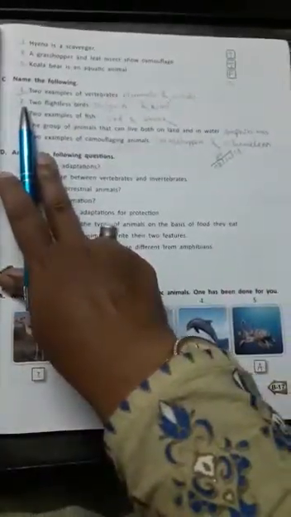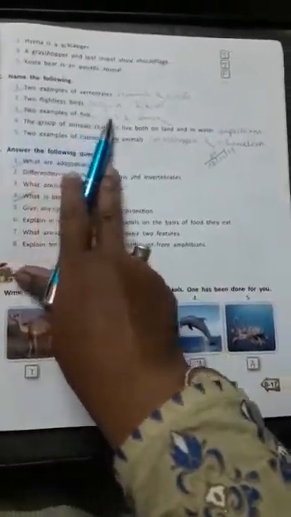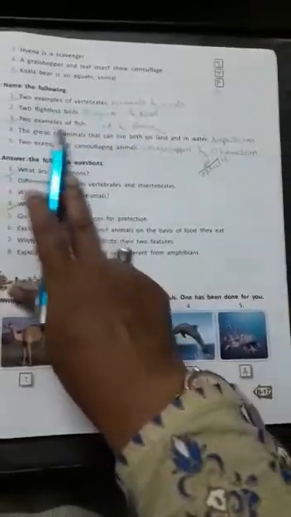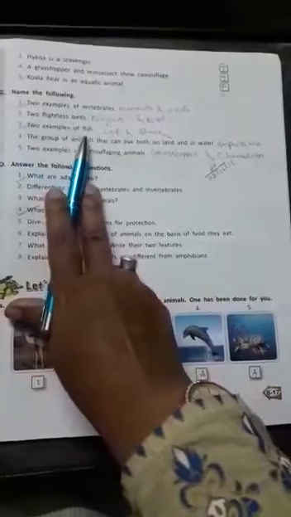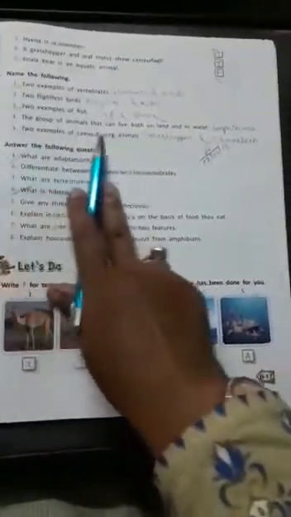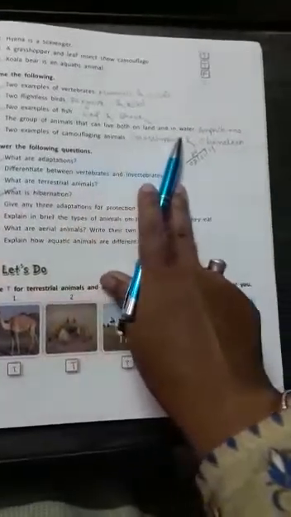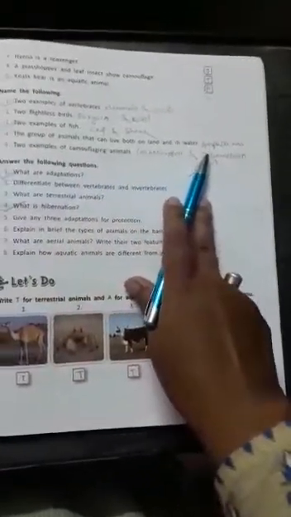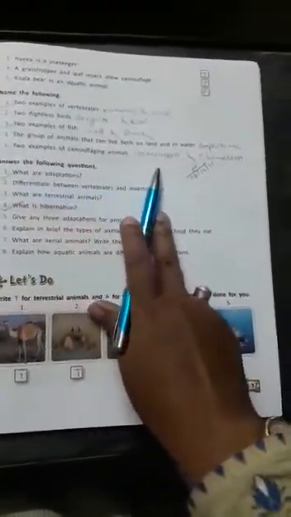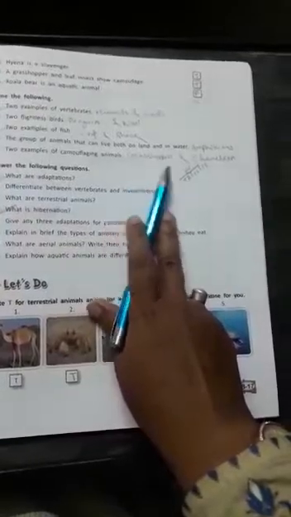Then come to question number 2. 2 flightless birds. Penguin and kiwi are 2 flightless birds. The third question is 2 examples of fish. Now cod and shark are 2 examples of fish. Then come to question number 4. The group of animals that can live both on land and in water are called amphibians. The fifth question is 2 examples of camouflaging animals. The correct answer is grasshopper and chameleon are 2 examples of camouflaging animals.